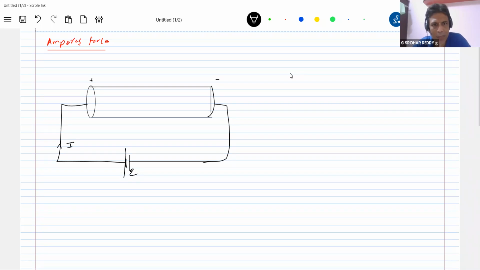There will be an electric field set up inside the conductor. Let's assume a positive charge, the conventional positive charge, drifting with speed Vd. This particular charge is Q, and let me introduce a magnetic field, where this conductor is immersed in a magnetic field. This is an external magnetic field, not the field produced by the wire. This is an external field. What is B? B is an external field.